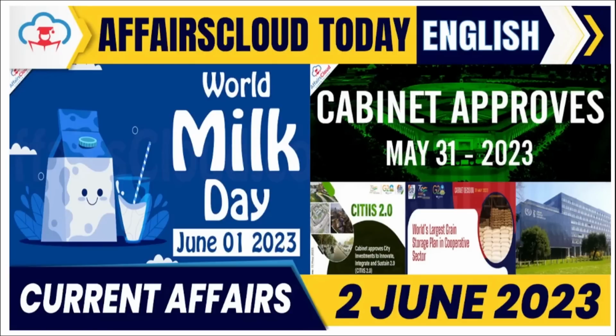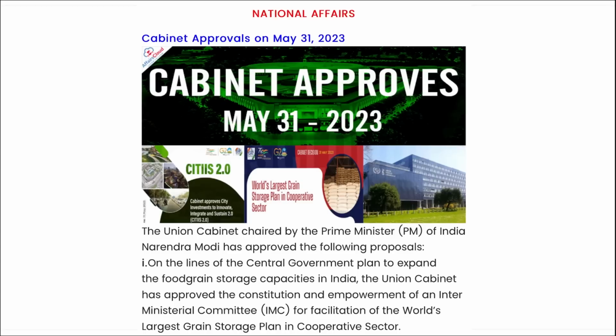Hello everyone. So in this video we will be discussing important current affairs of 2nd of June. The session will be very important, so stay tuned till the end. Let's start. First, we are discussing some important national affairs, and that too we will be talking about cabinet approvals on 31st of May. Correct? So remember, the Union Cabinet that is chaired by Prime Minister Narendra Modi has approved the following.